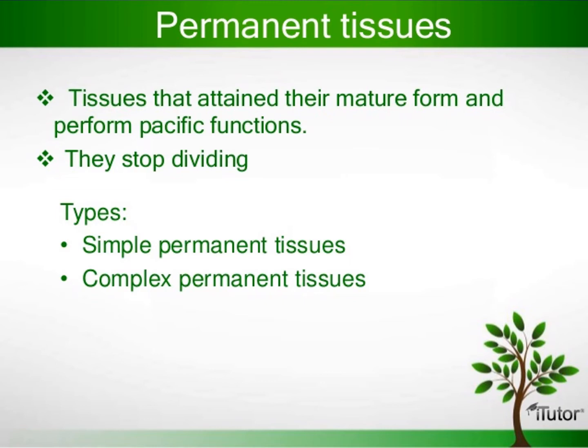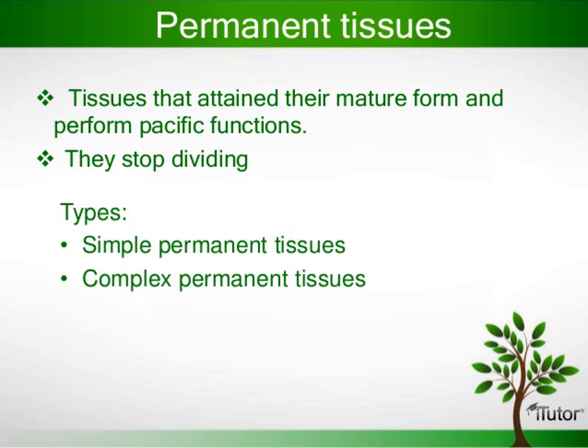Permanent tissues are those in which growth has stopped either completely or for the time being. At times, they become meristematic partially or wholly. Permanent tissues are two types, namely simple tissue and complex tissue.